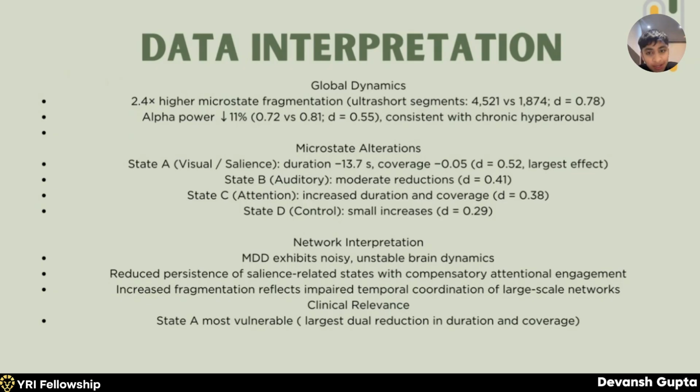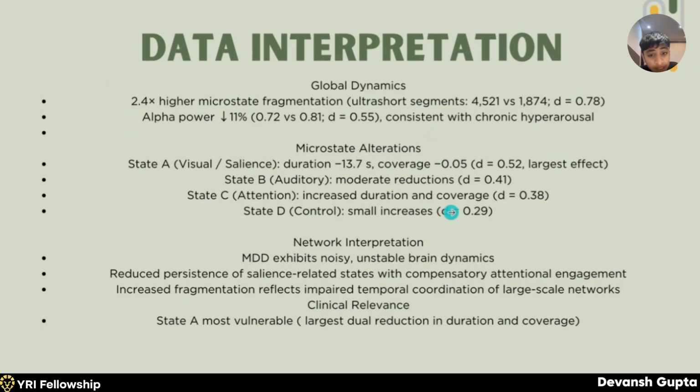Alpha power is also reduced by 11%, which is consistent with chronic hyperarousal. Now, microstate alterations: it's important to note that for state A, duration was minus 13.7 seconds, coverage minus 0.05. So it has the largest effect. State B also has moderate reductions, d equals 0.41. State C has reductions, but not as much as state B and A. That's d equals 0.38. And state D, there are small increases, d equals 0.29.